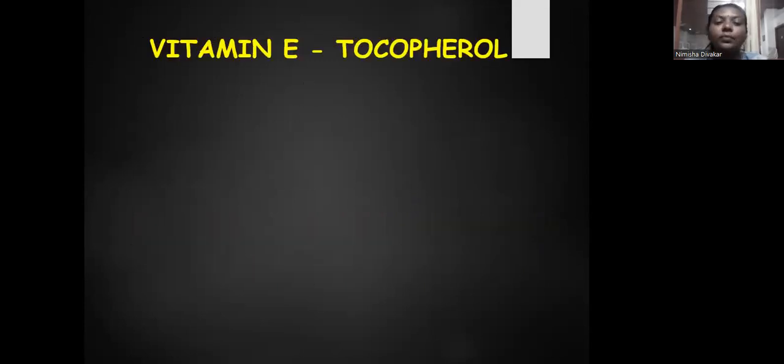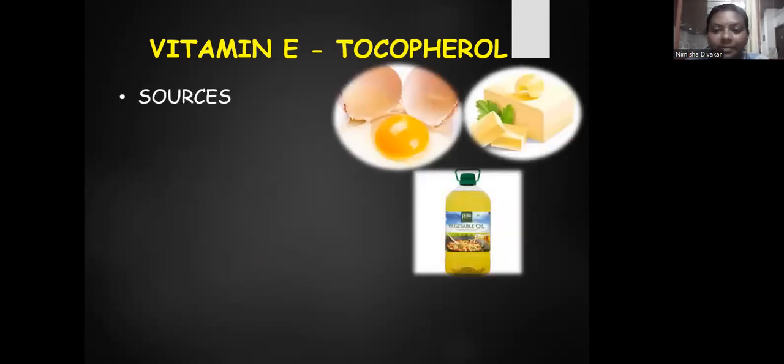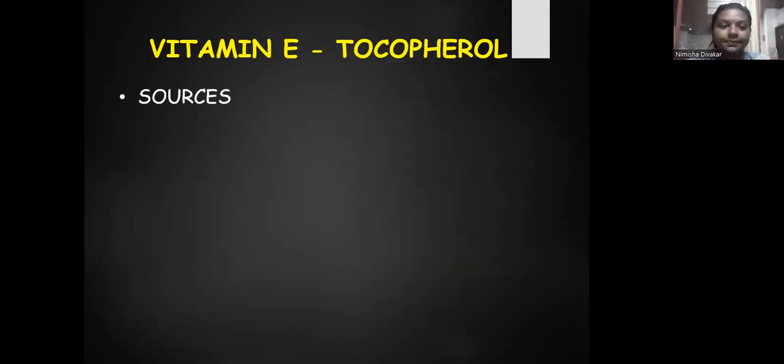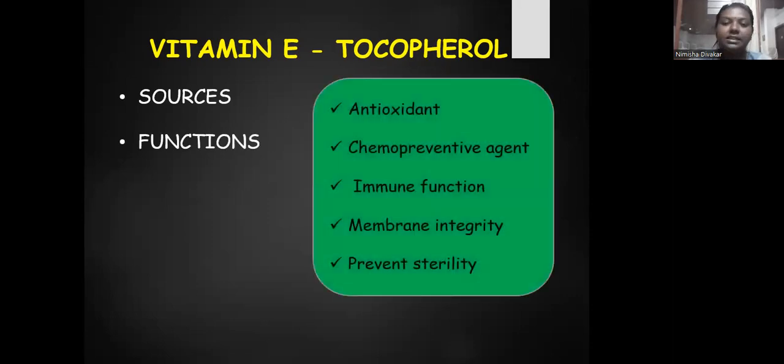Next one is vitamin E. Vitamin E is also called tocopherol. The sources of vitamin E are eggs, dairy products, and vegetable oils. The function of vitamin E is that it acts as an antioxidant. We already said what an antioxidant is. Antioxidants are free radical scavengers. Like vitamin A, vitamin E also acts as a chemopreventive agent.